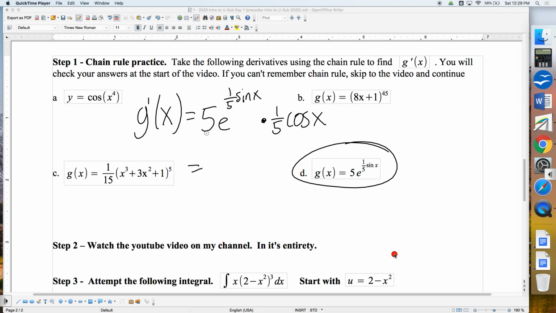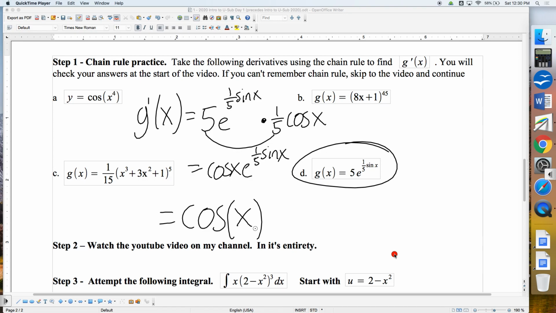Now this one, the simplification is pretty obvious. 5 and 1/5 cancel out. Let's put cosine out front. It gives it a nice look. And then let's also just rewrite it because my handwriting is so bad. And then, you know what? I'm kind of feeling the parentheses. I really like parentheses around the angle in a trigonometric expression. I'm just never consistent when I'm writing and working because I'm thinking about a lot of things.